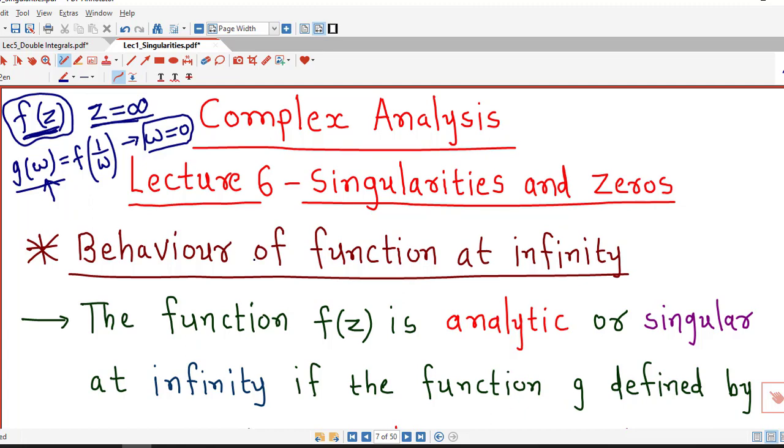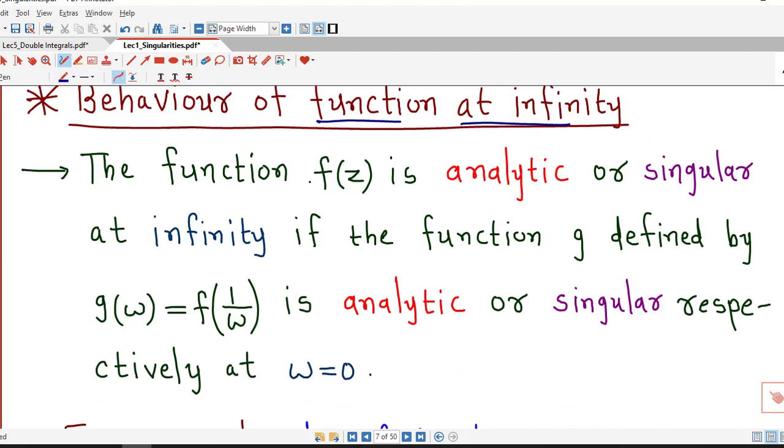So to decide the behavior of given function at infinity, we will define a new function as g of w equal to f of 1 by w, and we will decide the behavior of this function g at w equal to 0, and behavior of function f of z will be same as behavior of function g at point w equal to 0.